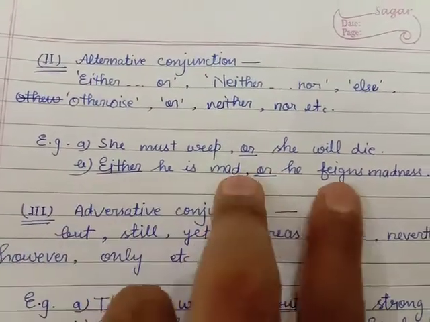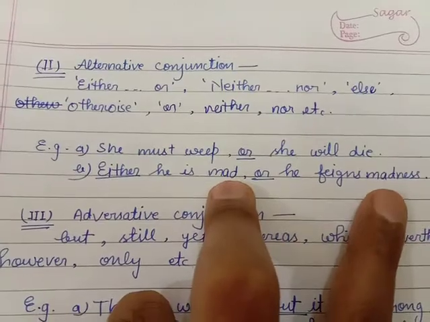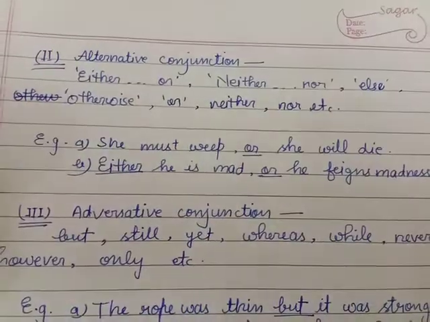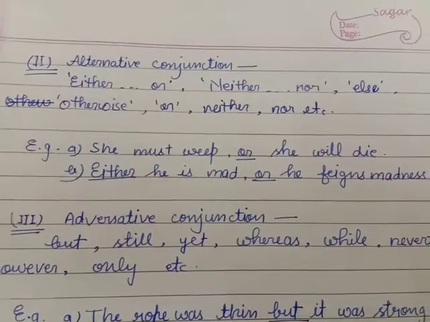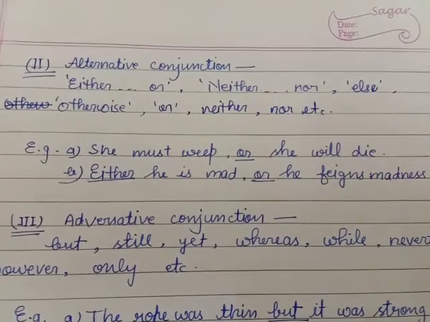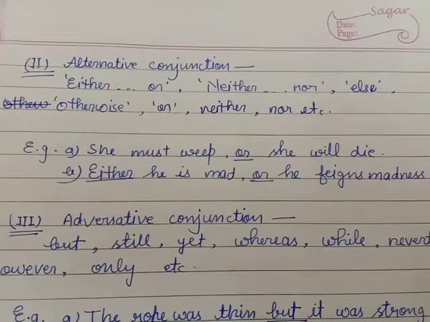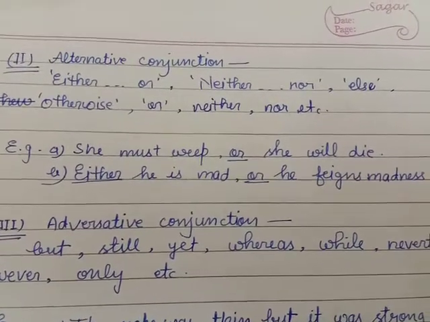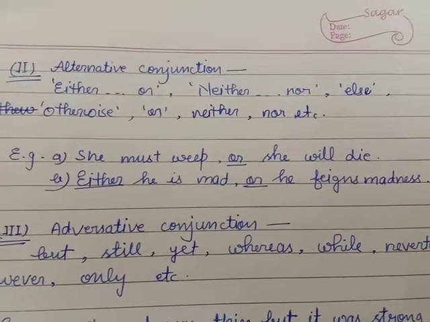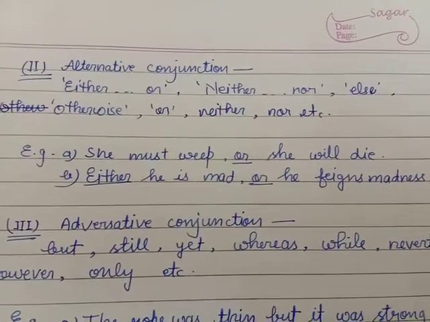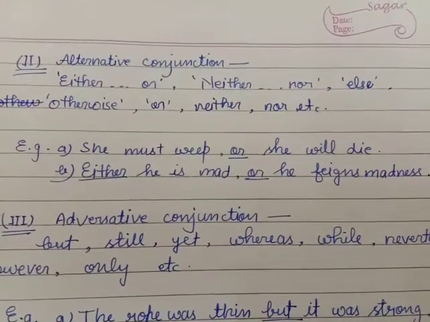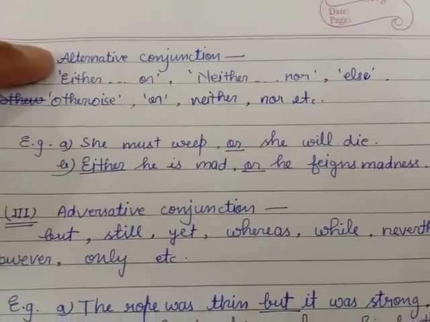Both the ideas are in option, either this or this. Either you or he can go to the market, neither you nor he can go to the market. So in this way you can use alternative conjunctions, when you use options.